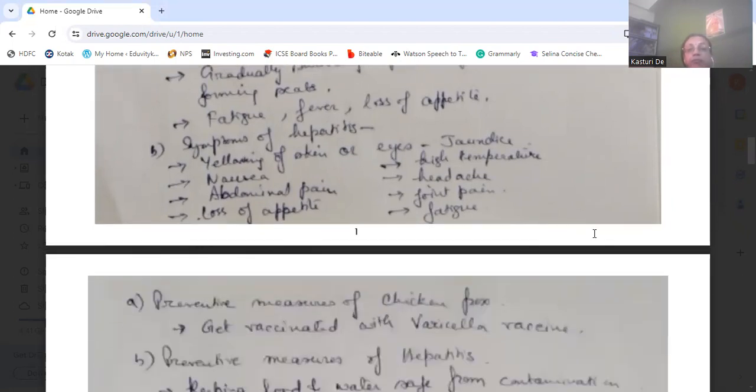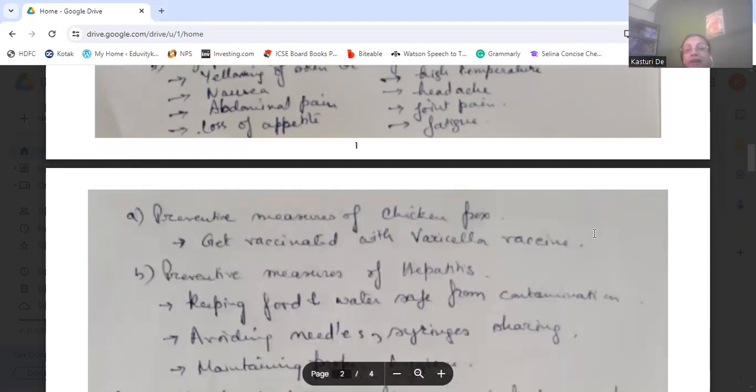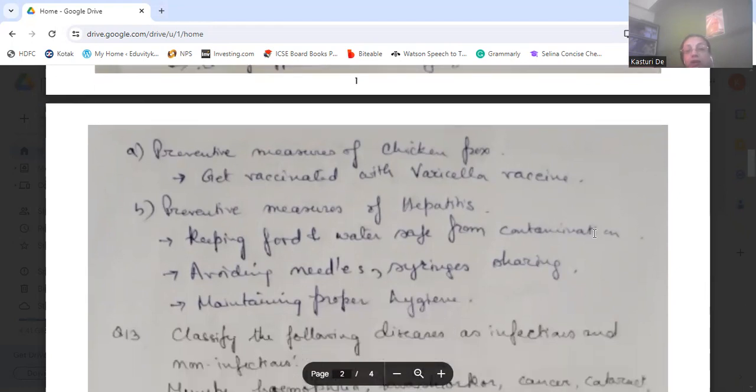Then the preventive measure for chickenpox is to get vaccinated with the varicella vaccine. That is the main prevention.